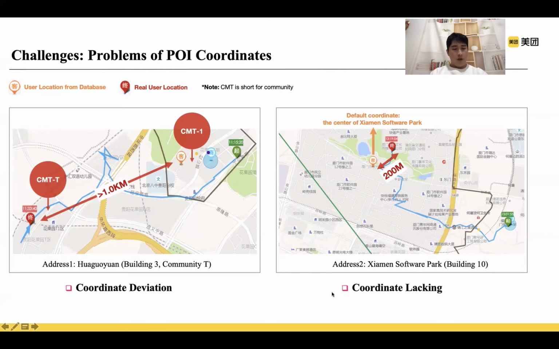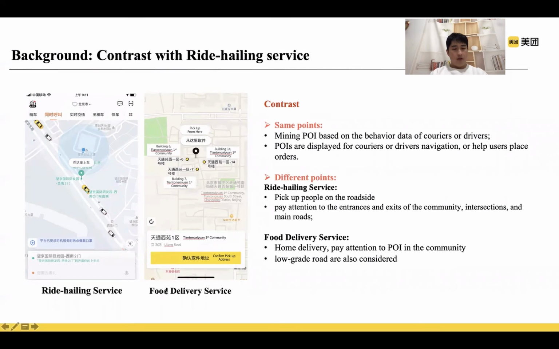But why are fine-grained coordinates so important to food delivery service? Let's see the contrast between the ride-hailing service and the food delivery service. Ride-hailing platforms and food delivery platforms have some similarities, such as mining POI based on the behavior data of couriers or drivers, and the POIs are displayed for couriers' or drivers' navigation or to help users place orders. They also have several differences.